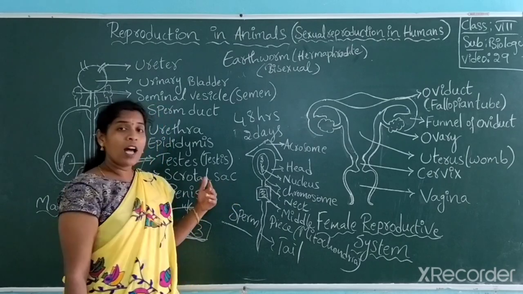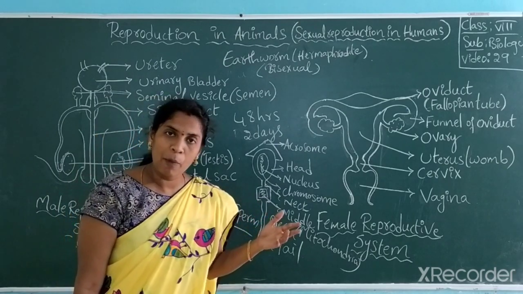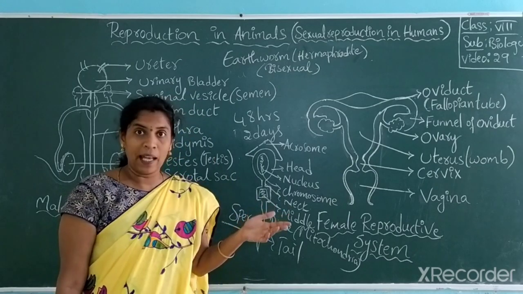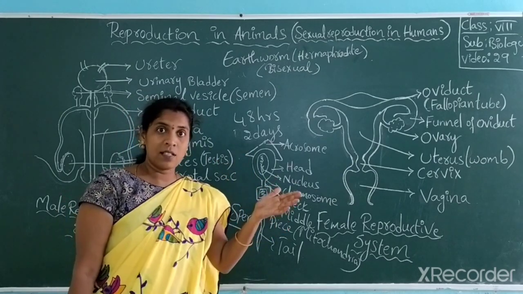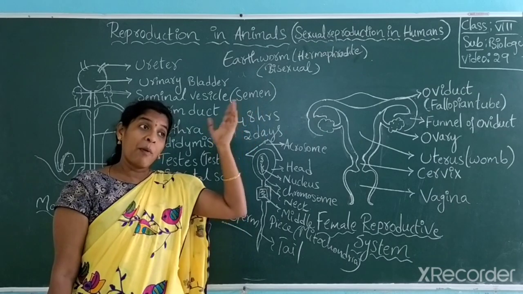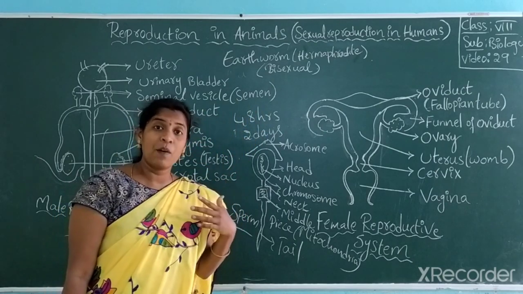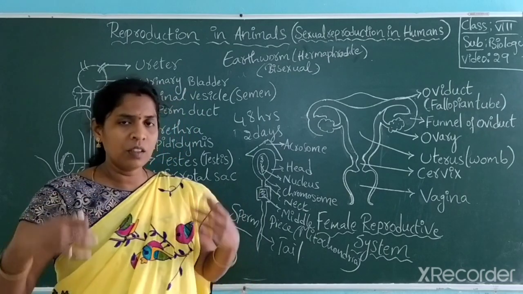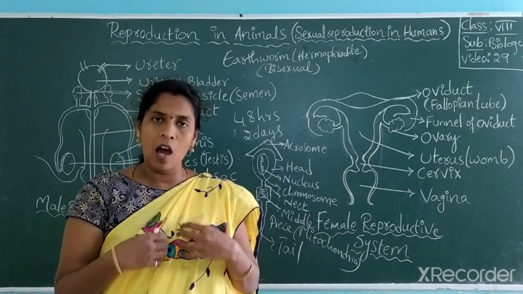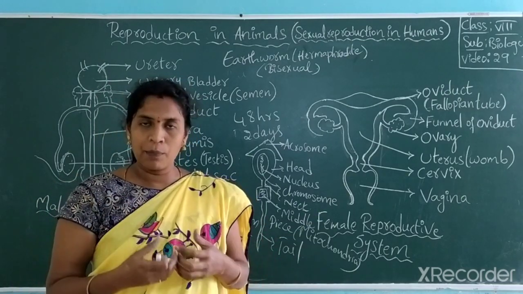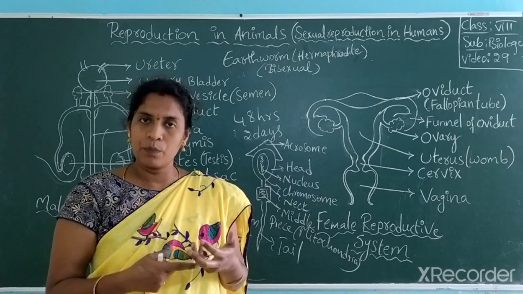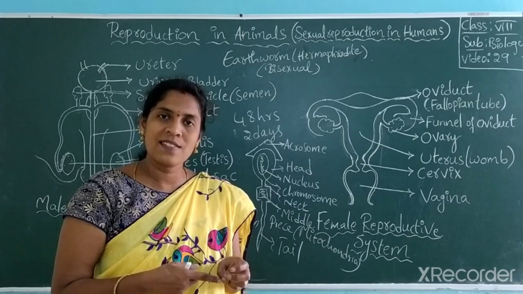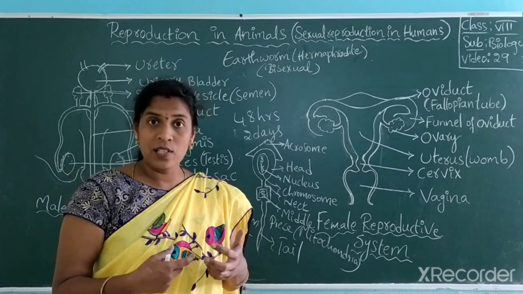We got information from our parents, from our father and mother, and our father and mother got information from their parents. They got from their parents. Like from our four grandparents, we are getting the information of a human. What is the character of a human? It should have a head, body, two hands, legs, the heart and lungs protected by the ribcage, a muscular system, bone system, reproductive system, respiratory system, digestive system, different systems present in our body.